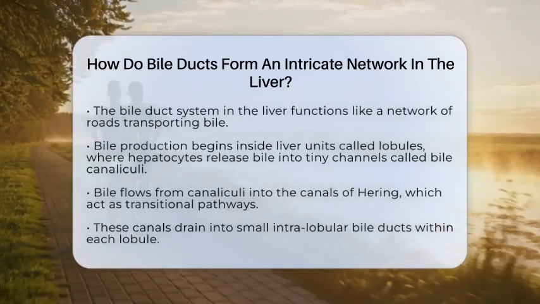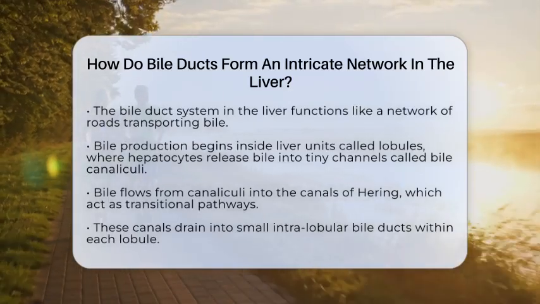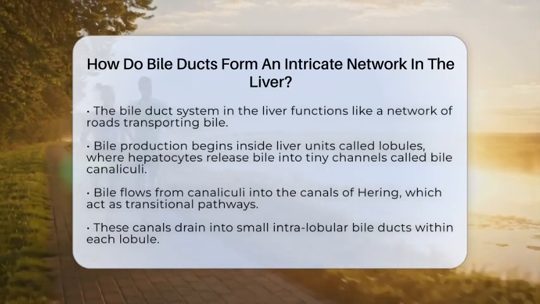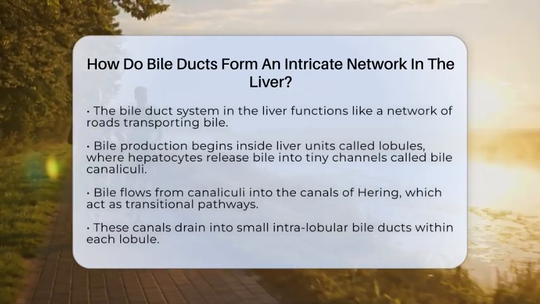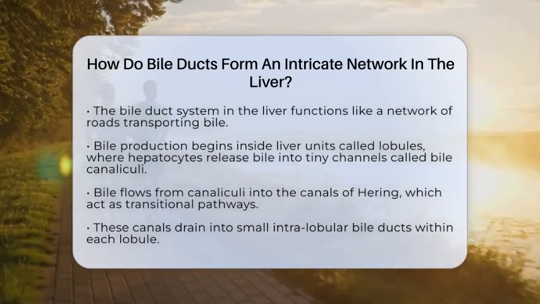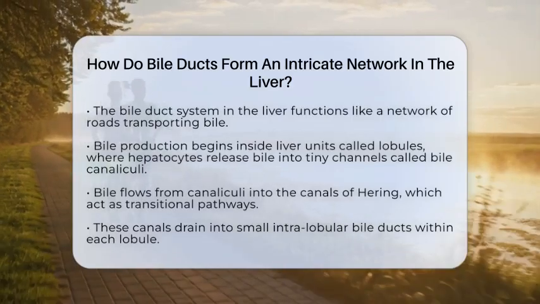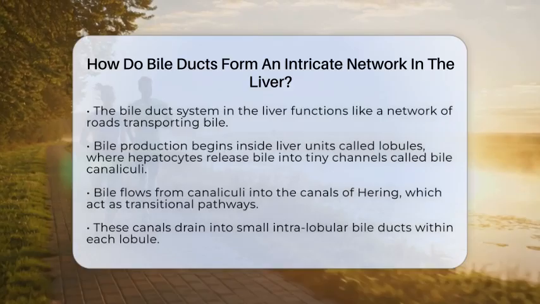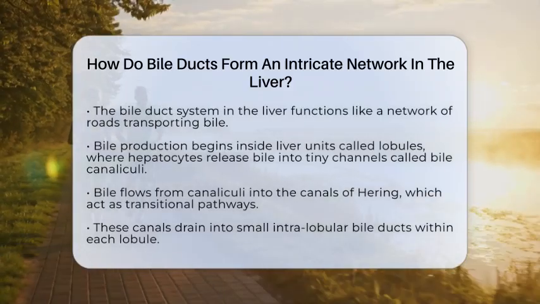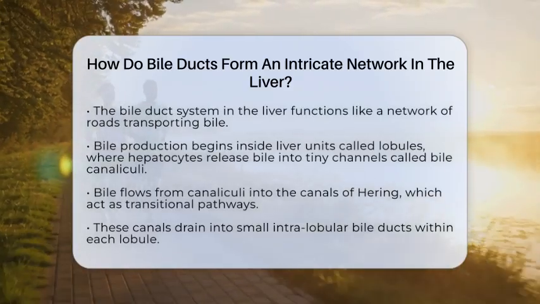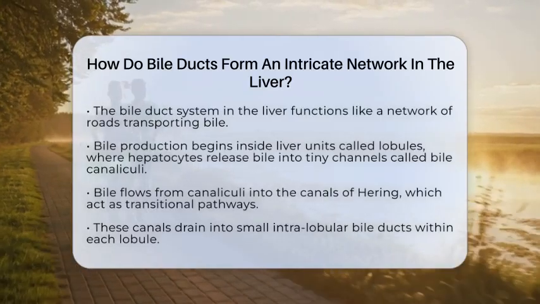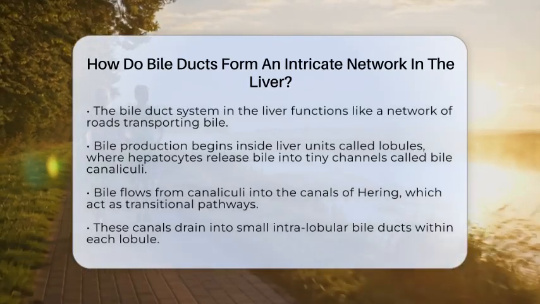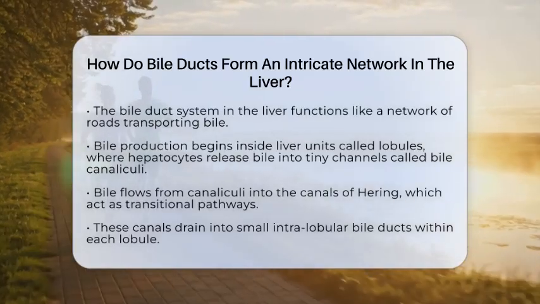Within each lobule, liver cells known as hepatocytes produce bile, a fluid essential for digesting fats. These cells secrete bile into very narrow channels called bile canaliculi, which are like tiny alleyways between neighboring hepatocytes. These canaliculi are so small that they can only be seen under a microscope, but they serve as the first step in a long journey.